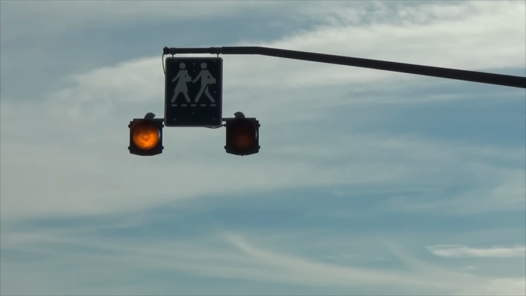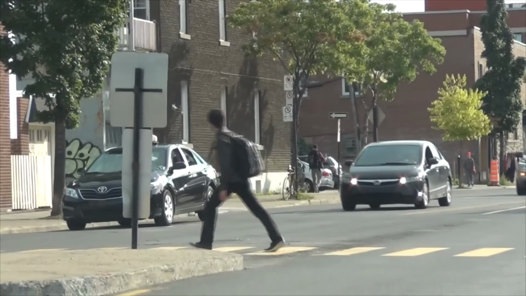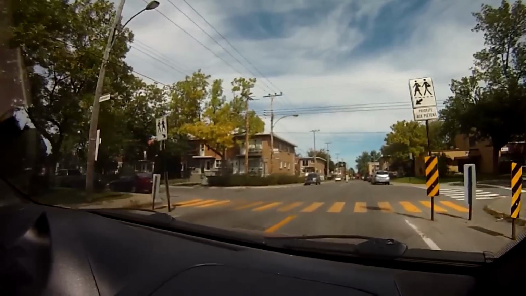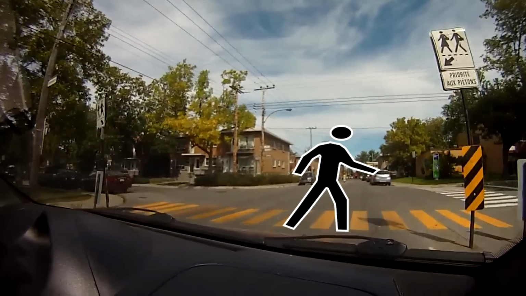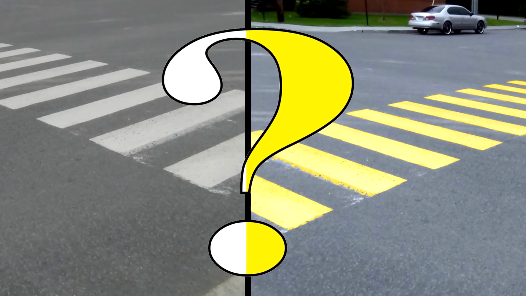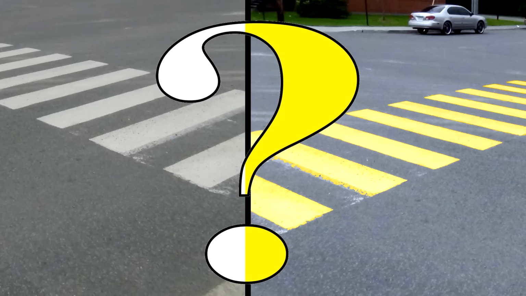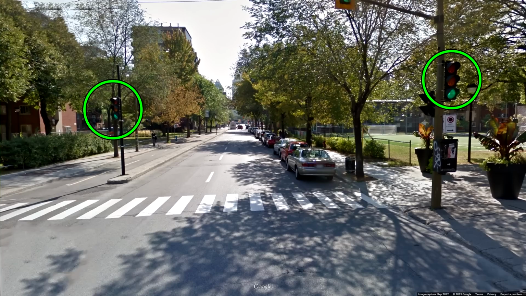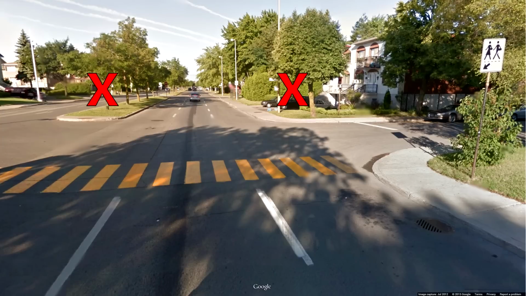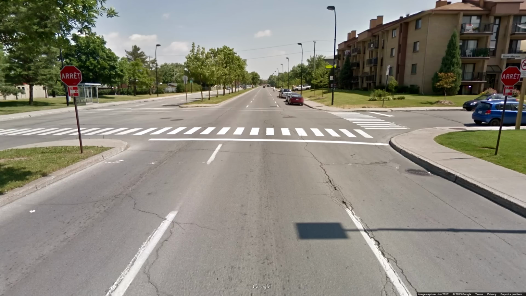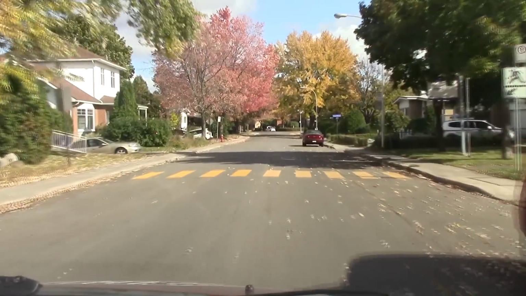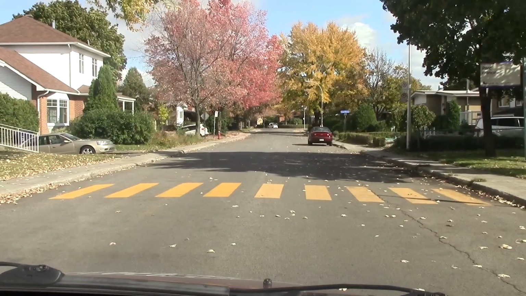At a pedestrian crossing, you always have to stop if there's a pedestrian on it that wants to cross. You have to stop even if you're on the opposite side of the street from the pedestrian. The difference between a white and a yellow pedestrian crossing? The white one is protected by either a stop or a light, and the yellow one is not. Also, while most of the time white crossings are at intersections, yellow ones can be anywhere in the middle of a street between intersections. So be especially attentive to those ones.